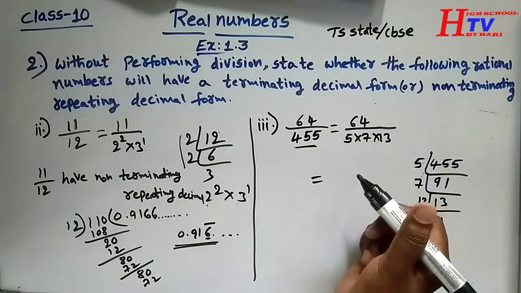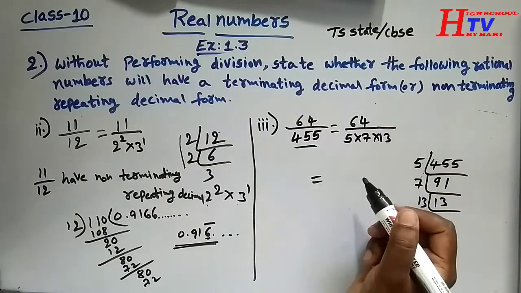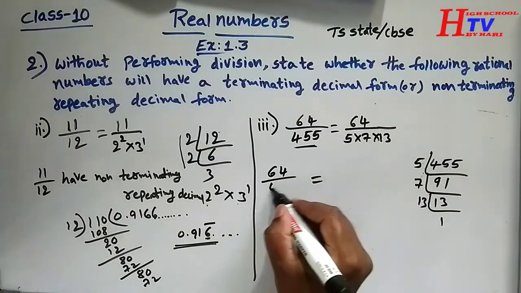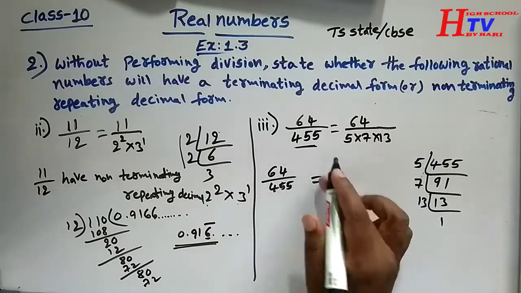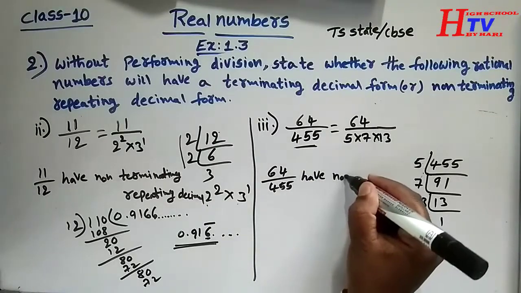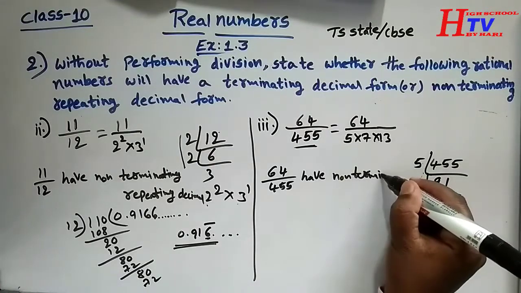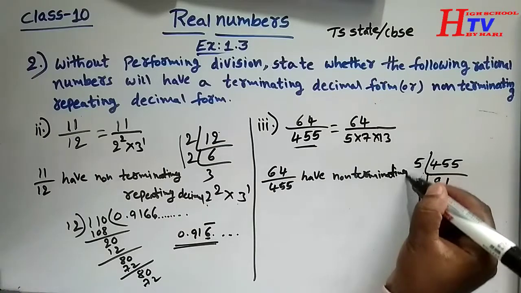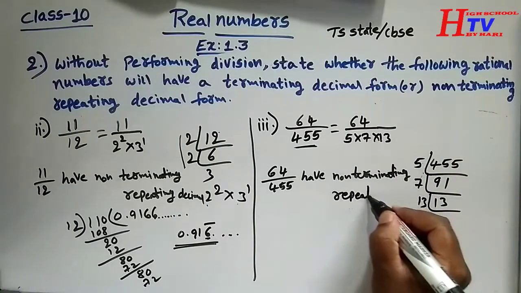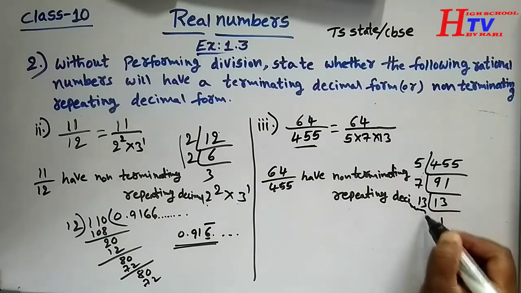Here the denominator is not in the form 2 power m or 5 power n or 2 power m into 5 power n. Hence 64 by 455 has a non-terminating repeating decimal.